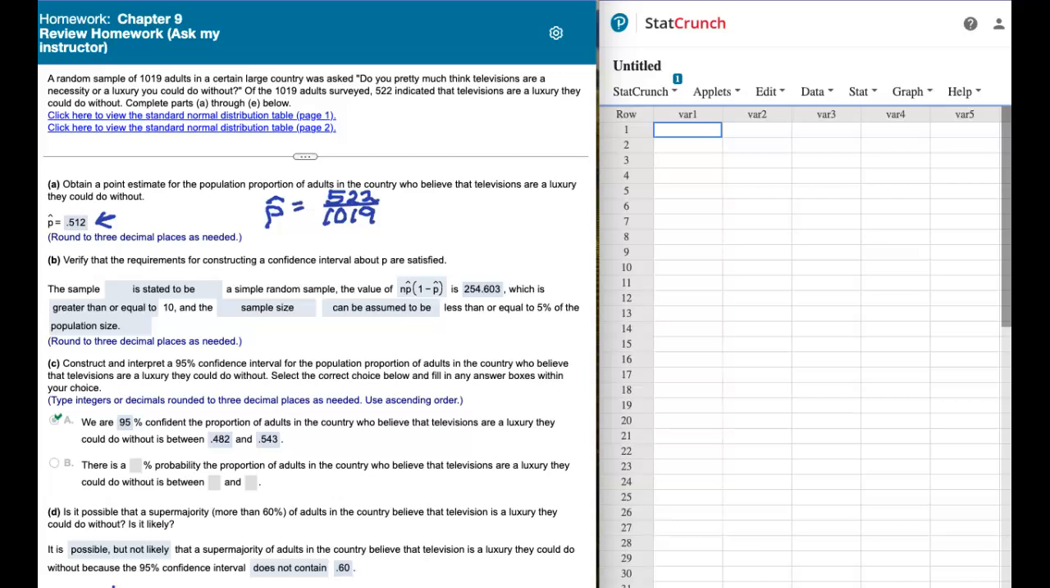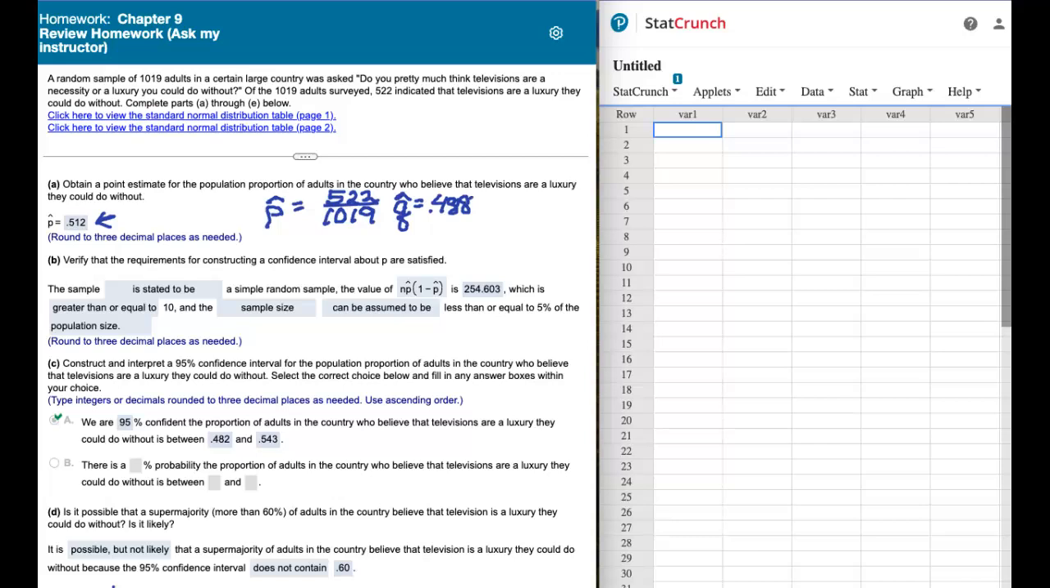Q hat is the complement, or 1 minus p hat. So I'm going to go ahead and jot that down over here to the side somewhere. So q hat is going to end up being 0.488.